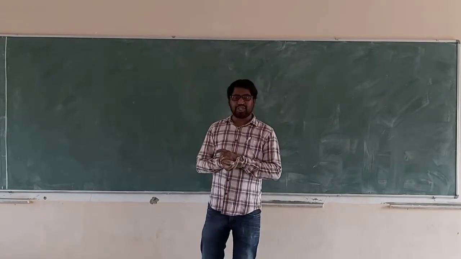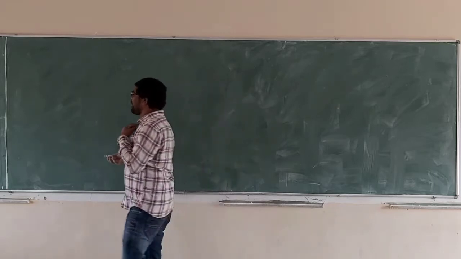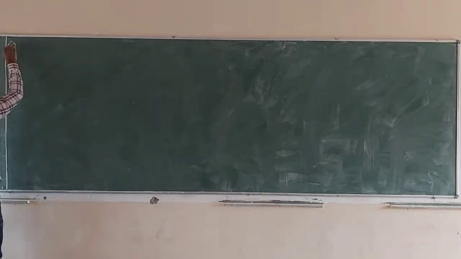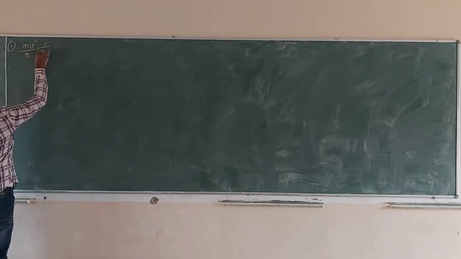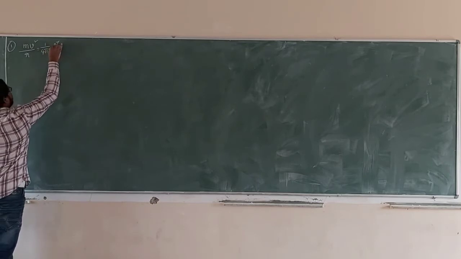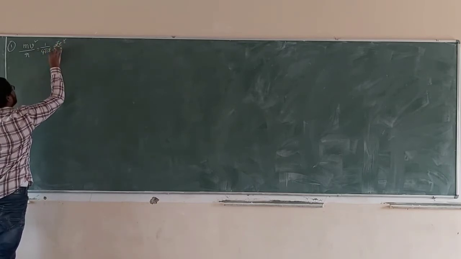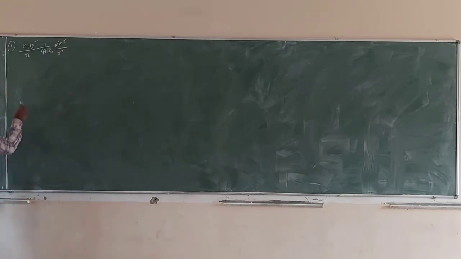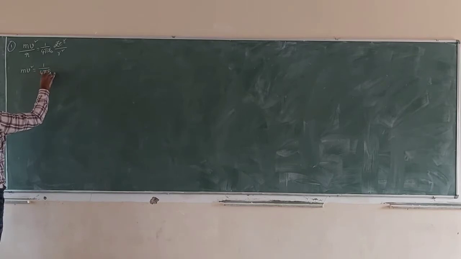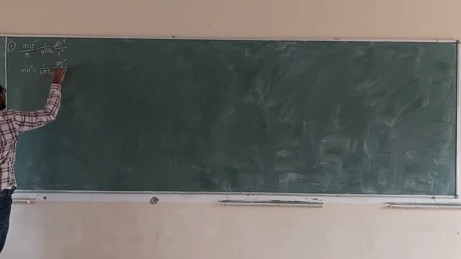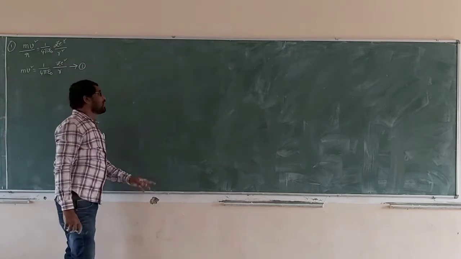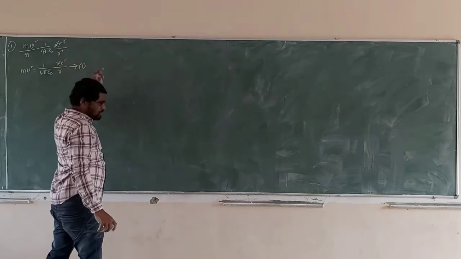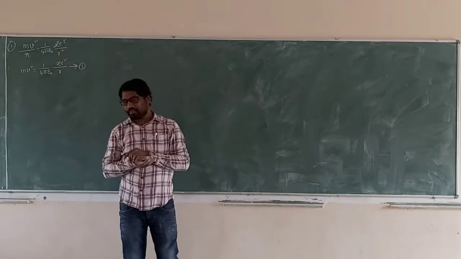So now we go for energies. How to calculate the energies? See carefully. We know that mv²/r = (1/4πε₀) Z e²/r². Okay, we know that. So mv² = (1/4πε₀) Z e²/r. Equation 2. That r cancels. This is from equation 1, Bohr's postulate equation number 1.